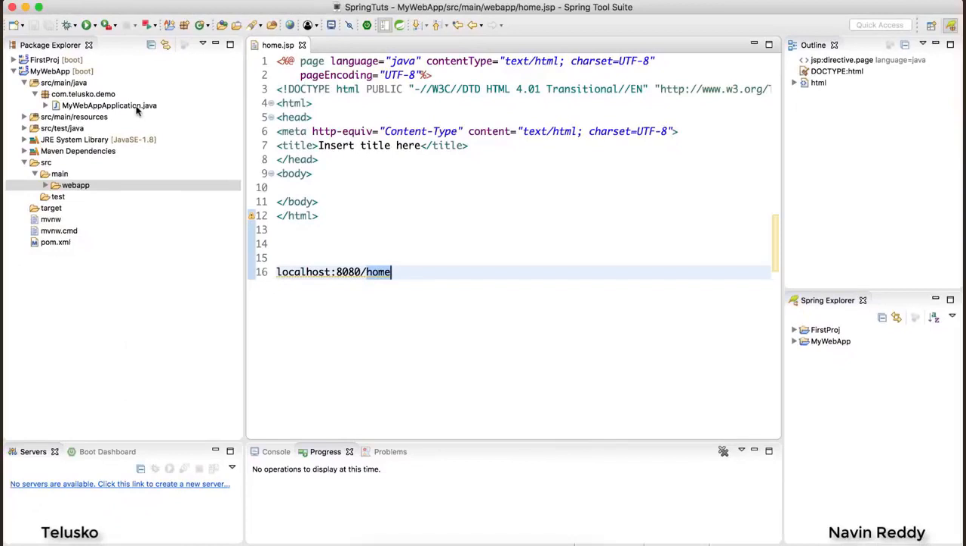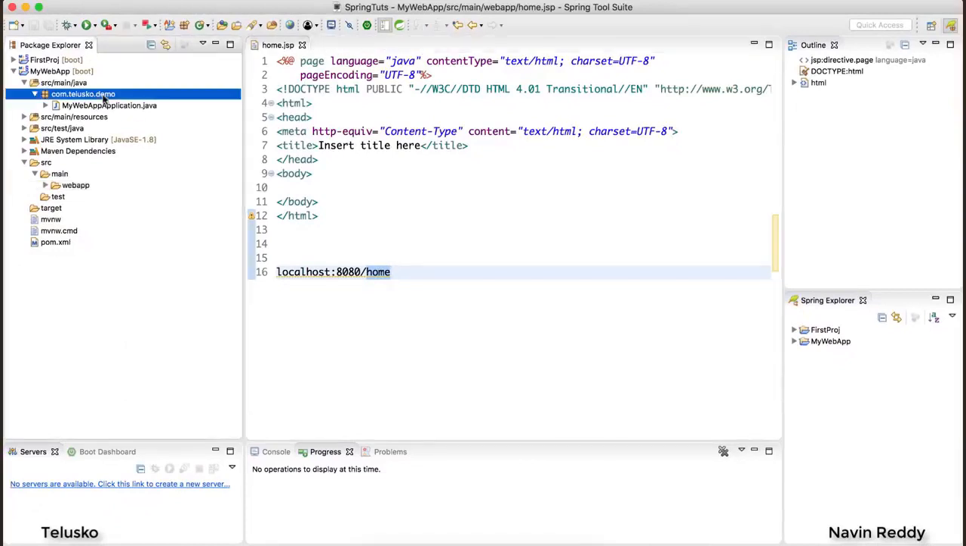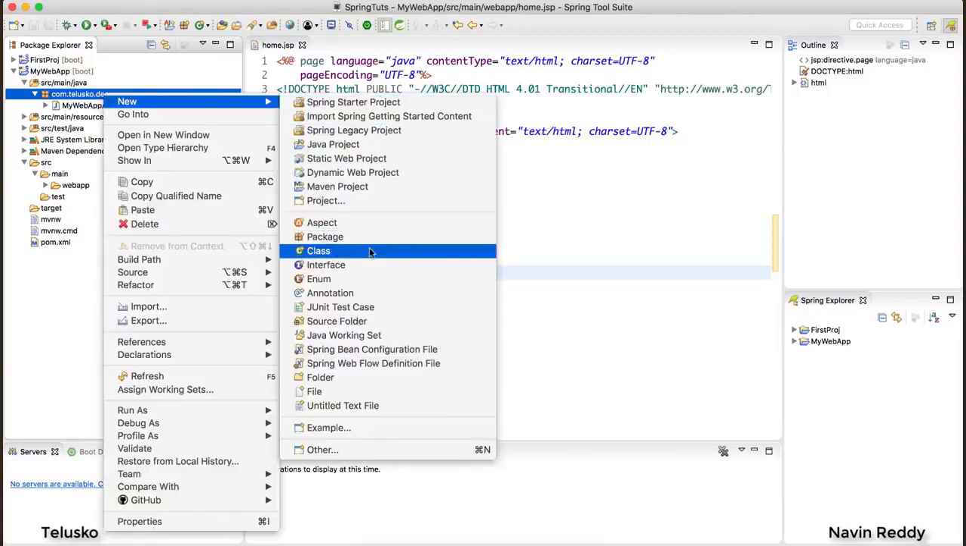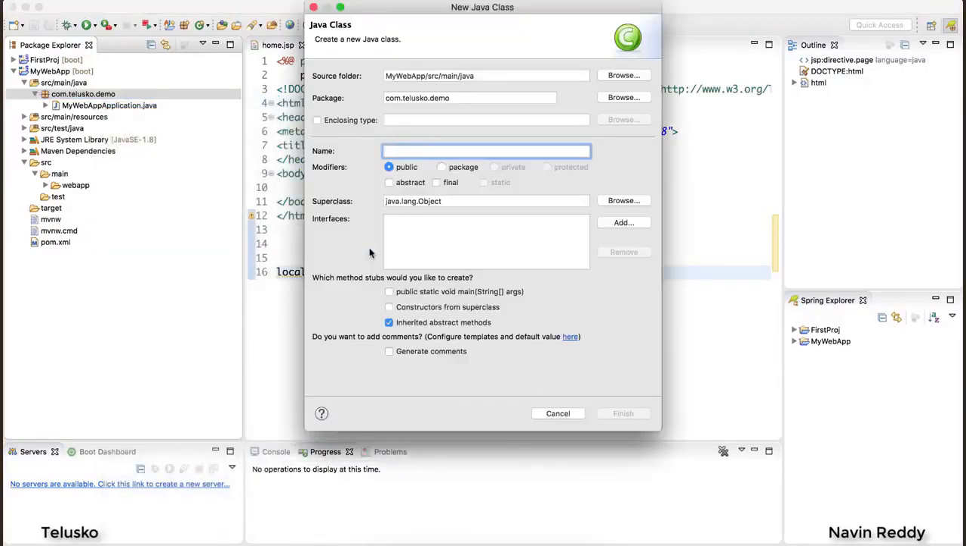Now, how do we create a controller in Spring? It's very easy. You know, in Servlet, if you have worked on Servlet, to make a controller, you have to get a Servlet that will do a lot of things. But here, we just need to say a new class, and then we can give any name. I can say this is my HomeController. Again, there's no compulsion that it should have the name HomeController. You can have any name, doesn't matter. And then click on finish.